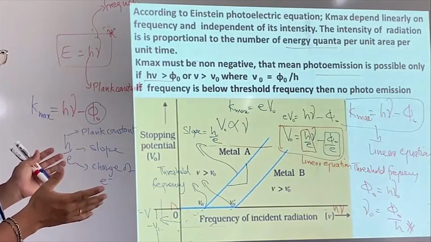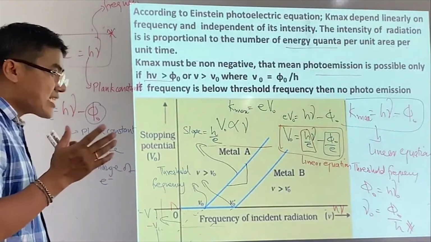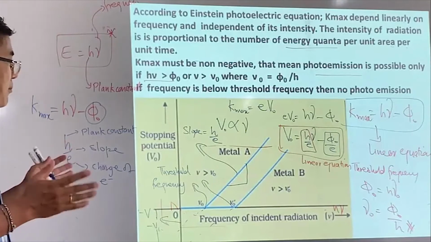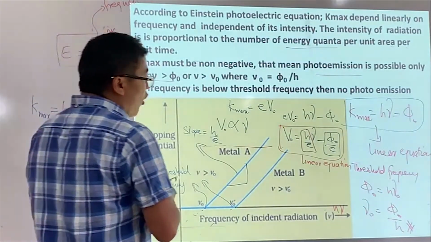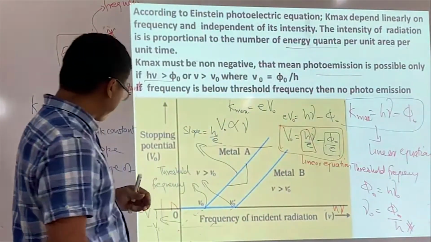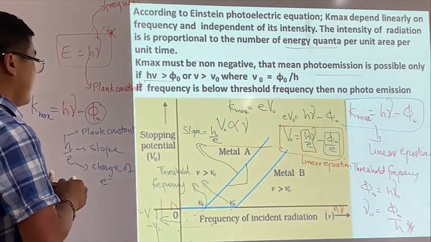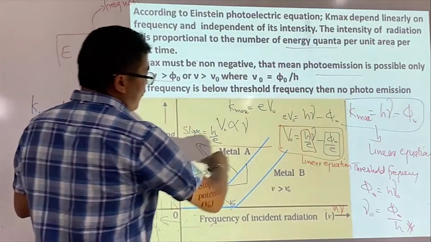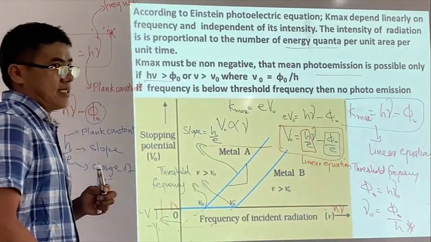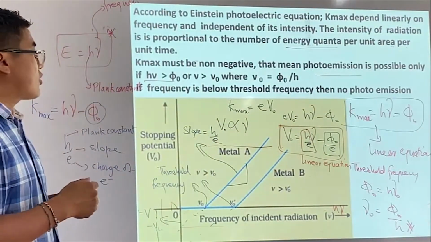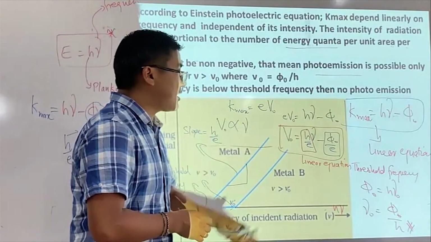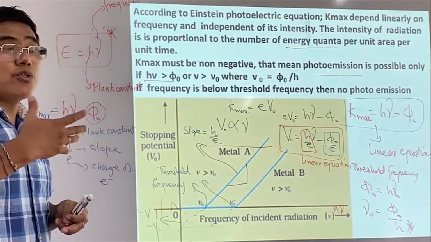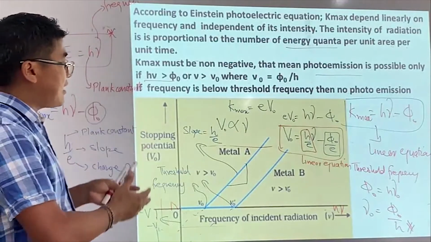Experimentally it was found, and this is very important, that the experimental value of h is equal to the theoretical value of h. The experimental value of the Planck constant is equal to the theoretical value. Therefore, Einstein's equation is right.